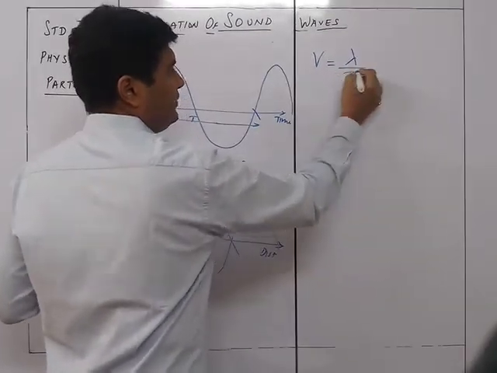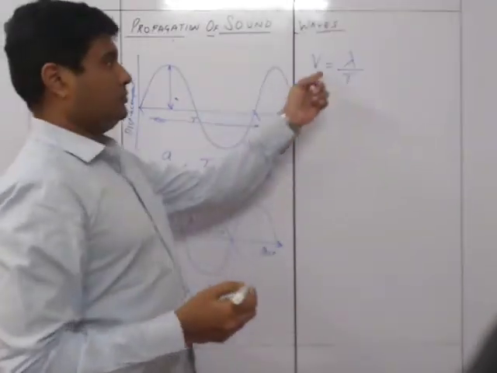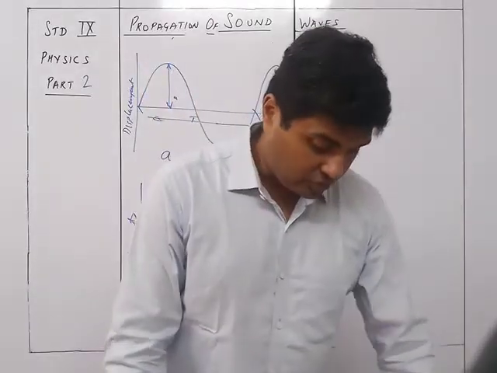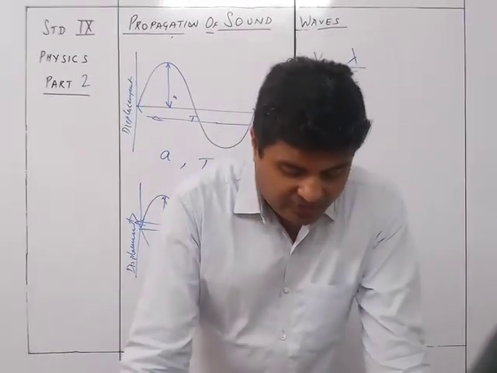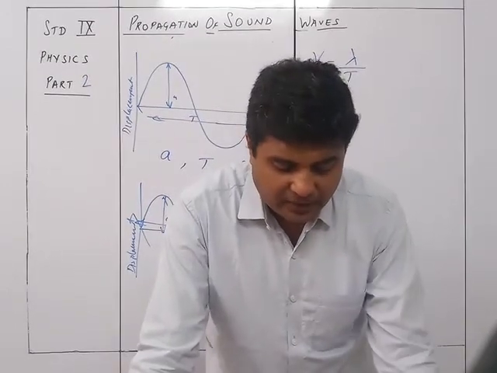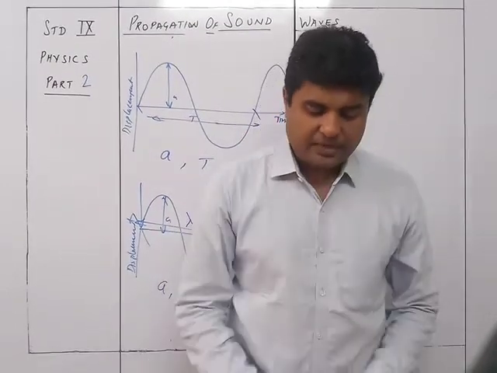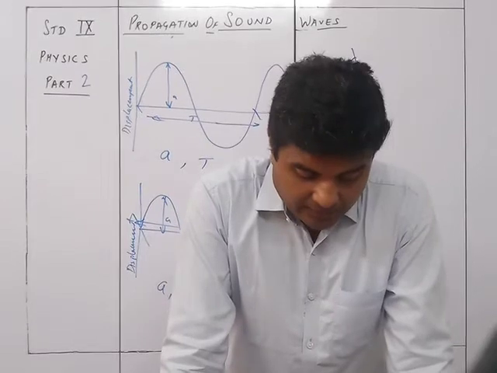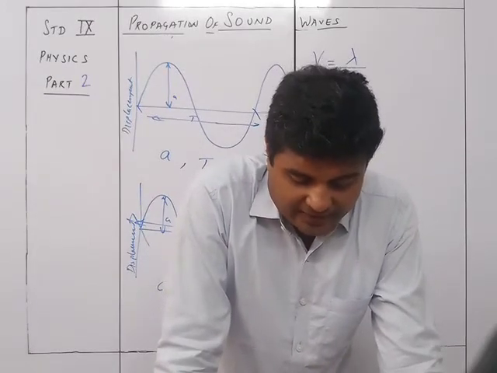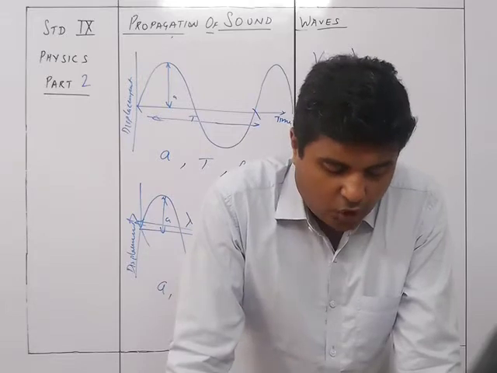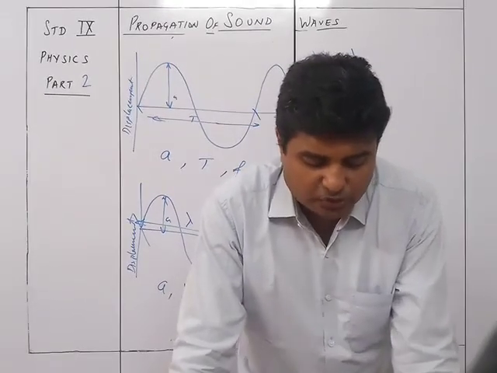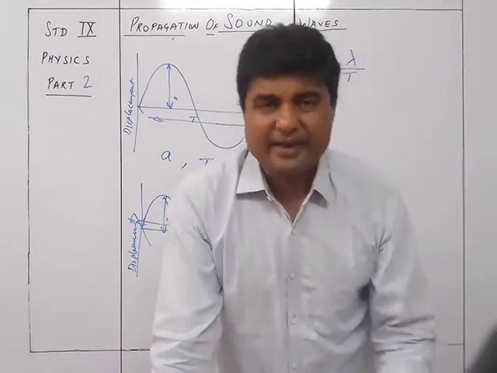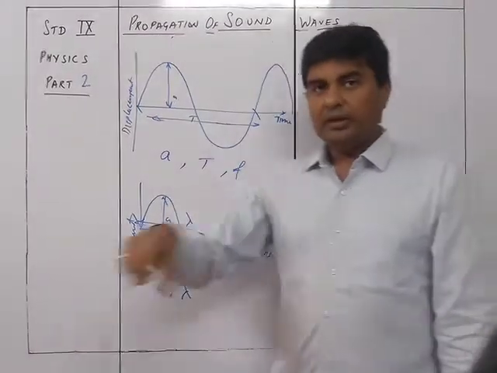That is, v is equal to lambda upon T. You can see that figure 8.8 shows the variation of the displacement with the time of the particles of the medium at a given point. When the wave propagates through the medium, it is called the displacement time graph. In figure 8.8, the amplitude is represented by the letter A and the time period by the letter T. Note that each particle of the medium goes through such motion not simultaneously but one after another as the wave moves in the medium, so it is continuously in motion.